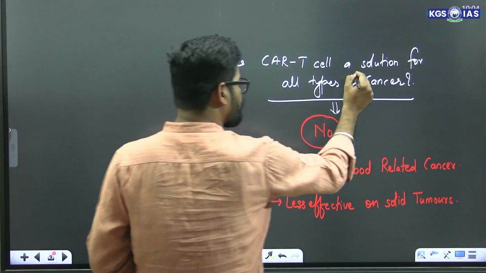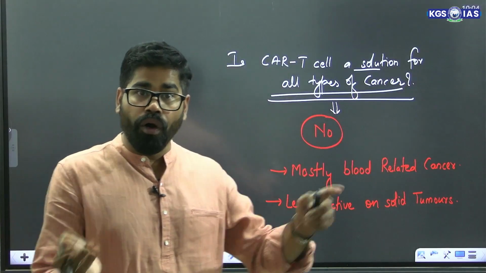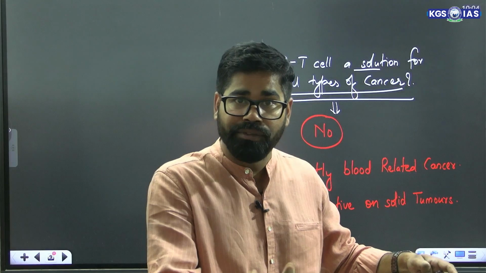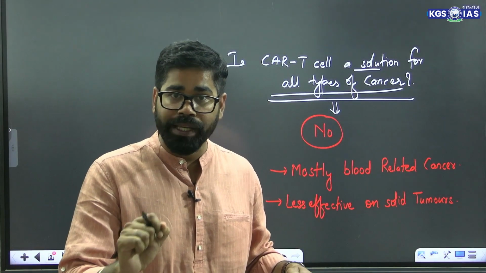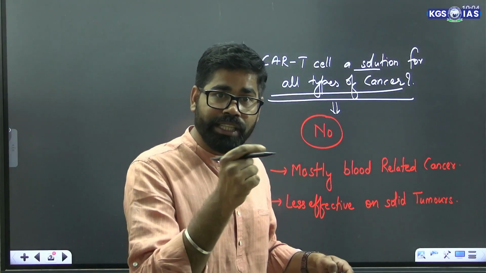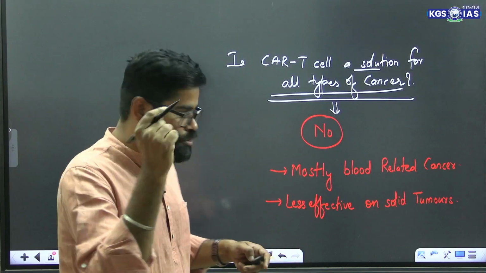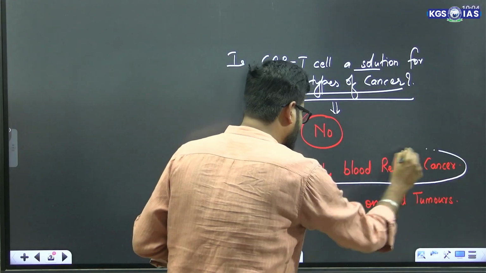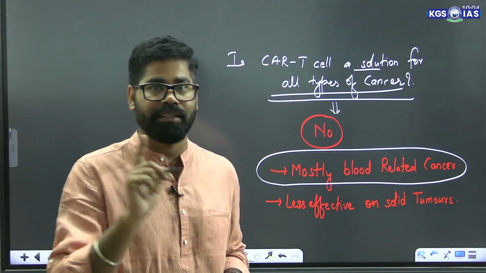Now there is one thing. Is it a solution for all types of cancer? Can we solve all types of cancer with the help of this CAR T cell? The answer is no. We cannot eliminate all types of cancer with CAR T cell. It is mostly blood related cancer which can be solved with CAR T cell therapy.